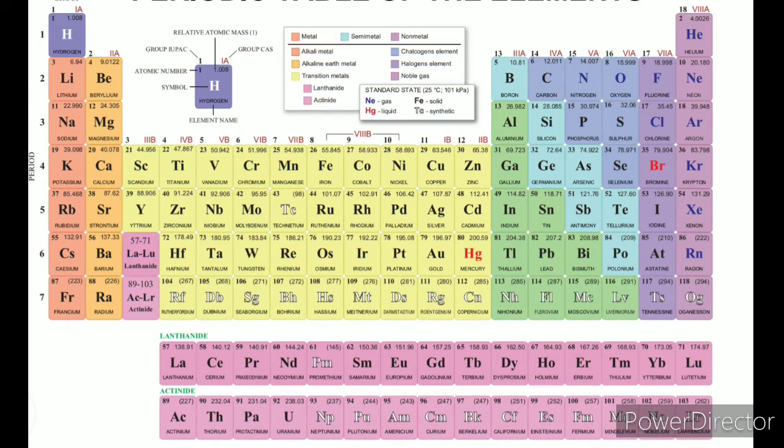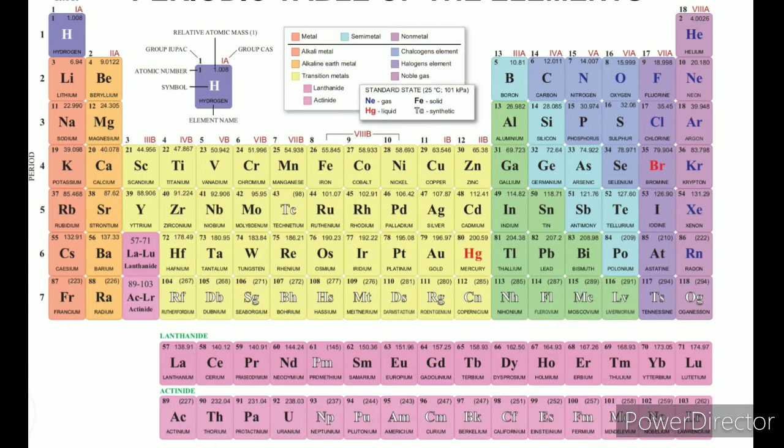Why is the first group called alkali metals? Consider any element present in the first group, for example lithium, sodium, potassium, rubidium. They are soluble in water, and this leads to the formation of a compound that is basic in nature, that is, alkali. They are present in the state of metal.